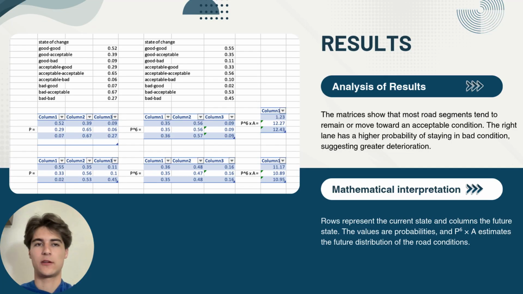The most important results were the transition matrices and the final projections. The matrices show the probability that a road segment changes from one state to another: good, acceptable, or bad. After applying P to the sixth power and multiplying it by the initial state vector, we obtain the expected future distribution. The left lane shows a stronger concentration in acceptable and bad conditions, while the right lane has a more balanced distribution between the three states.